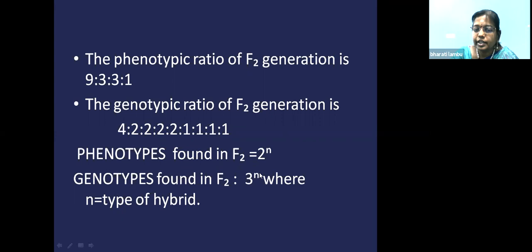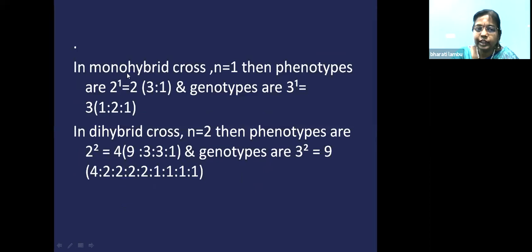What is n? N is nothing but the cross. For a monohybrid cross, n is 1. For a dihybrid cross, n is 2. For a trihybrid cross, n is 3, like that. So for the phenotype in the monohybrid cross, when n is equal to 1, it is 2 to the power of 1, that is nothing but 2.